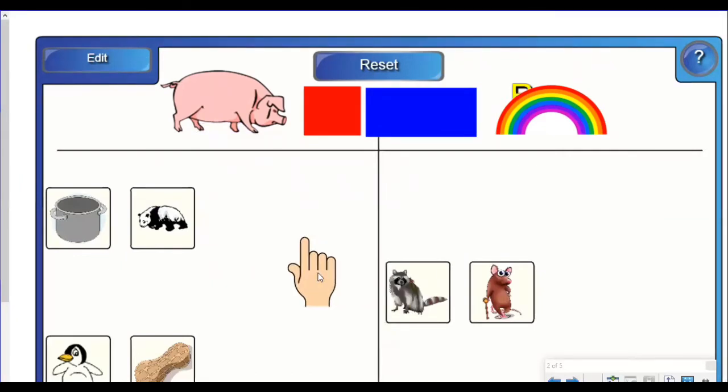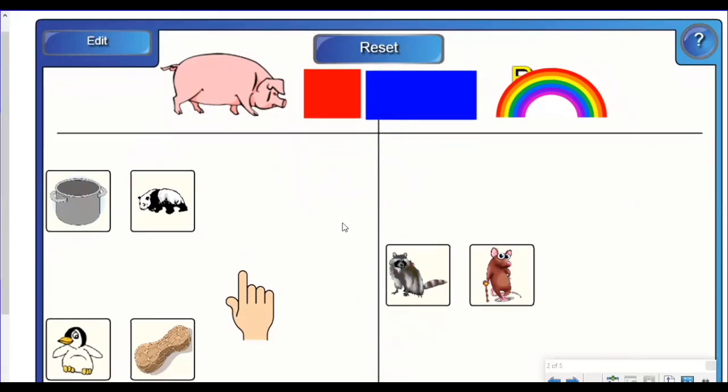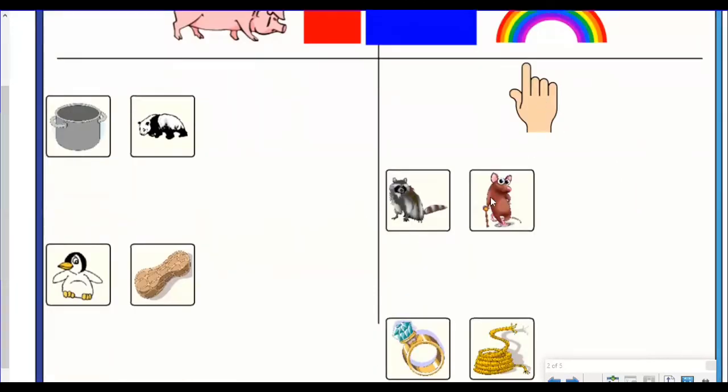Let's look at the pictures that we sorted. Under the pig, for the letter P, we have pot, panda, penguin, peanut. They all begin with P. And over here, under the rainbow, we have raccoon, rat, ring, and rope. They all begin with R like in rainbow.